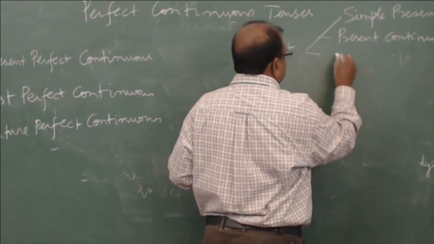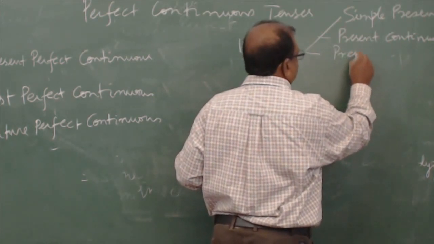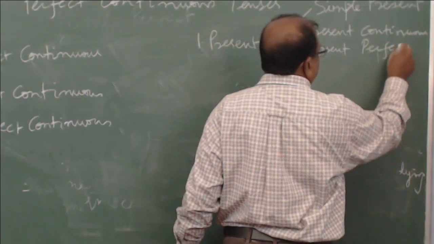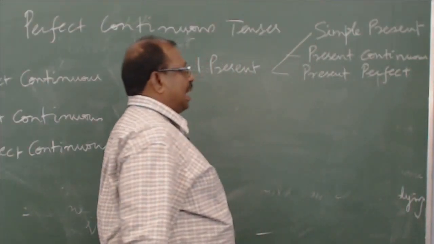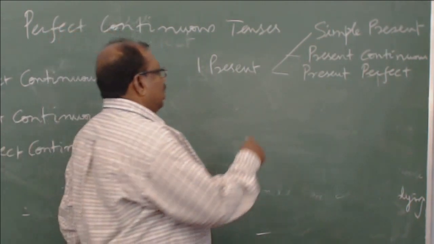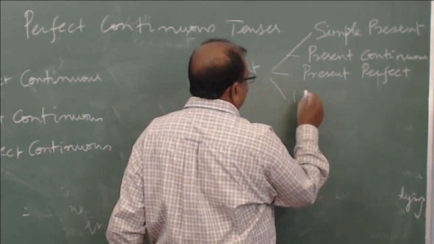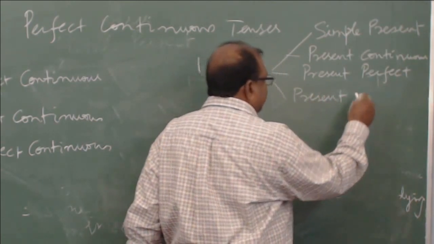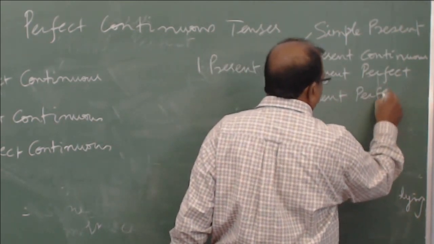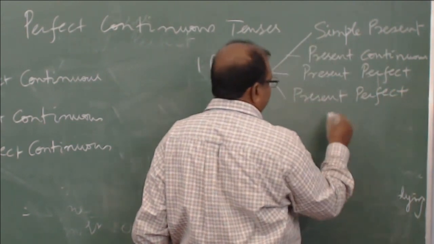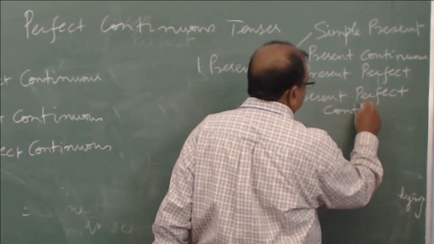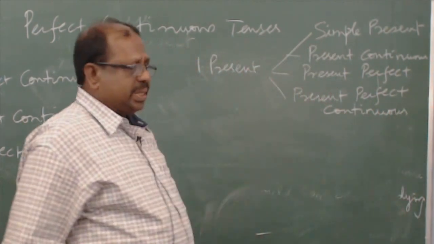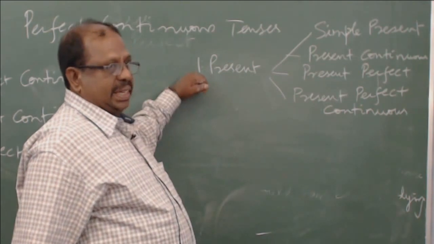The third one is present perfect, an action which is completed in the past, but no specific time frame has been fixed. And the fourth one, present perfect continuous, is an action which has started in the past and is continuing till the moment of talking.